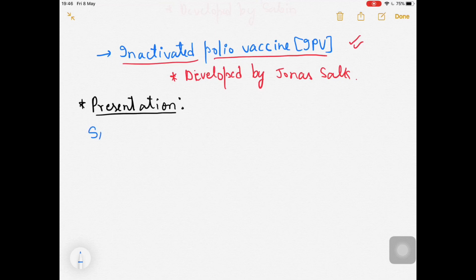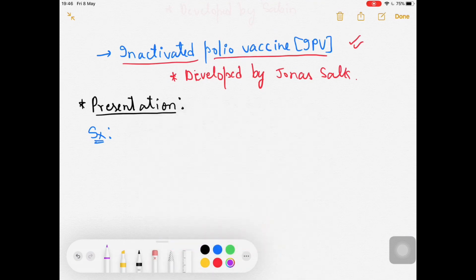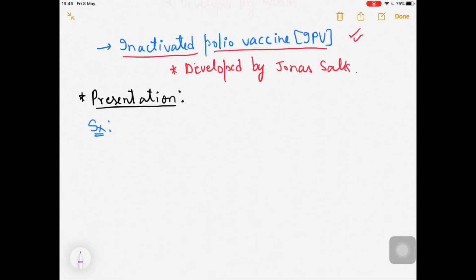Symptoms can be like meningitis and all. For example, you can say meningitis, and that is aseptic meningitis in most of the cases, if you talk about poliomyelitis, we talk about the poliovirus. So I'm writing over here meningitis, and you know the symptoms of meningitis. That can be seen in these patients. What are the symptoms? Headache, vomiting, and stiff neck, right? So nuchal rigidity. These are the meningitis symptoms. I'm not writing those as I've mentioned them verbally. Then it can cause myalgias, as any other virus can cause.